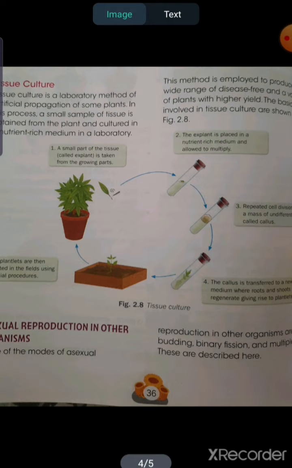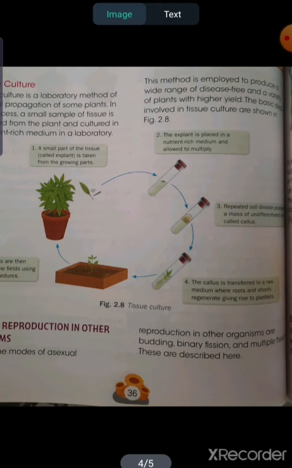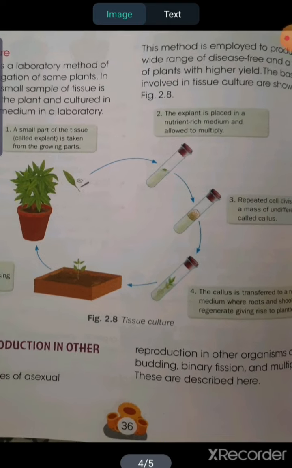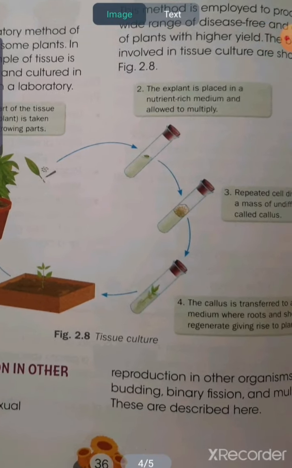So in the laboratory, how will we grow the plant? We need a particular nutrient medium. Why? To grow the tissue properly, so that we can get a new daughter plant. As you can see in this diagram, in a test tube a proper nutrient medium is given, and the tissue which is isolated from the parent plant body is also given.